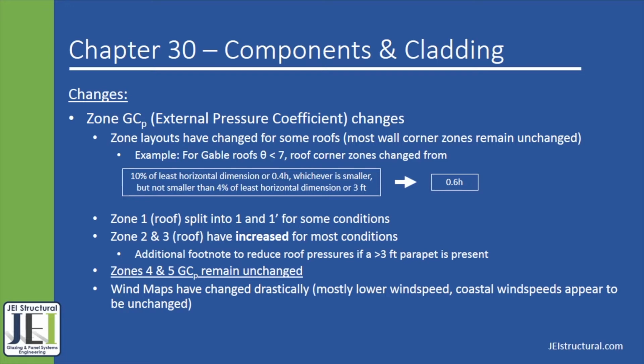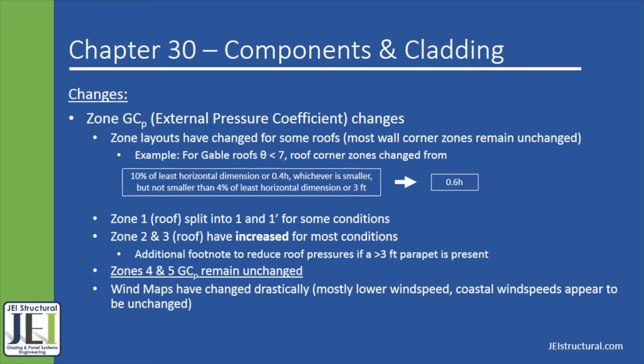But perhaps the largest thing worth noting is that the external pressure coefficients for Zone 5, which are the walls located at a building's corner, and Zone 4, which are walls that are not located at corners, have not changed.